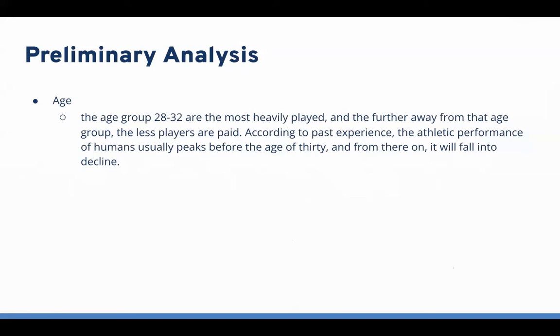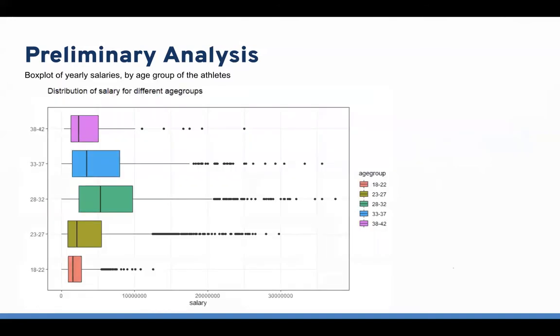Thus, the older players tend to have a higher wage than the younger ones before age 28 to 30. And here is the box plot of yearly salaries by age group of different athletes. We can easily find out that the age group from 28 to 32 earns the highest wage.